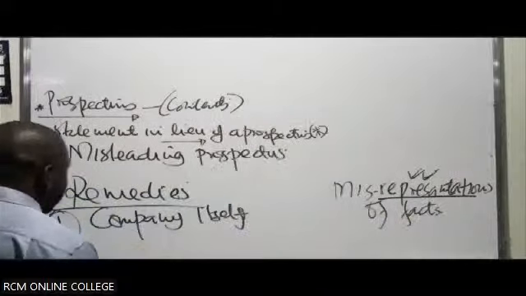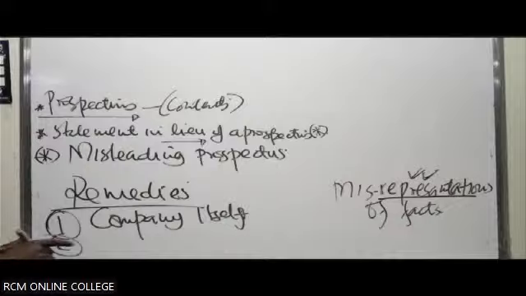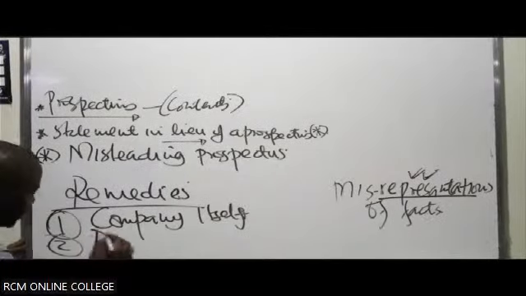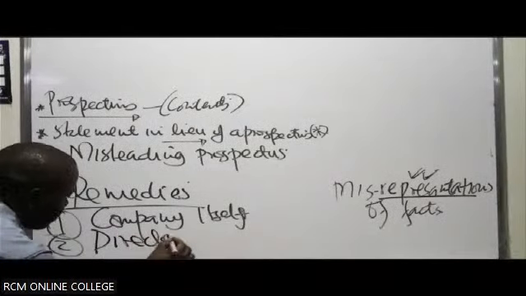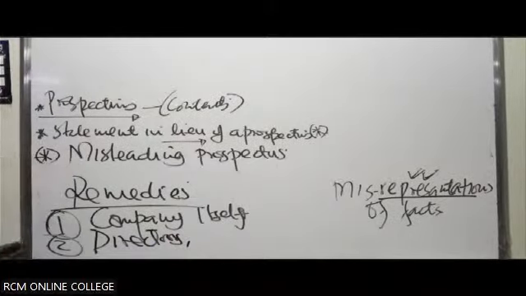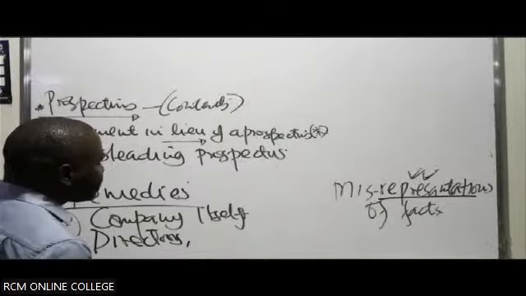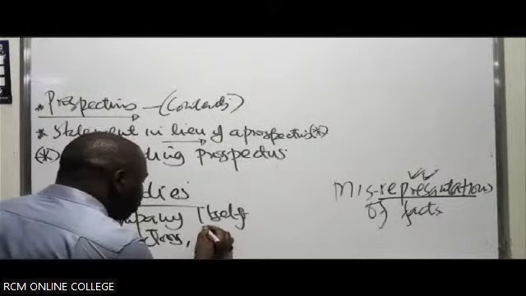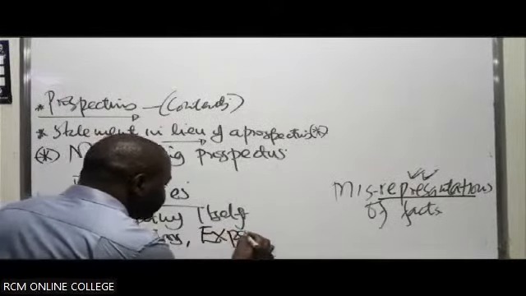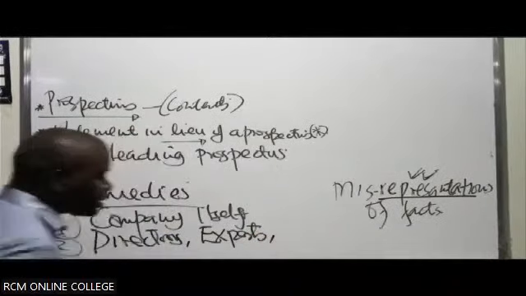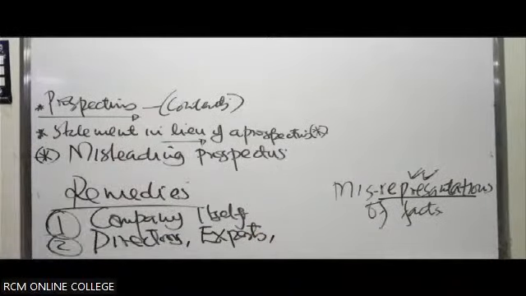So part of the parties who can actually be liable for anything contained there, number one, is directors. Directors of the company. Then apart from directors, we can have auditors or other experts. Let's assume this company was just being formed.